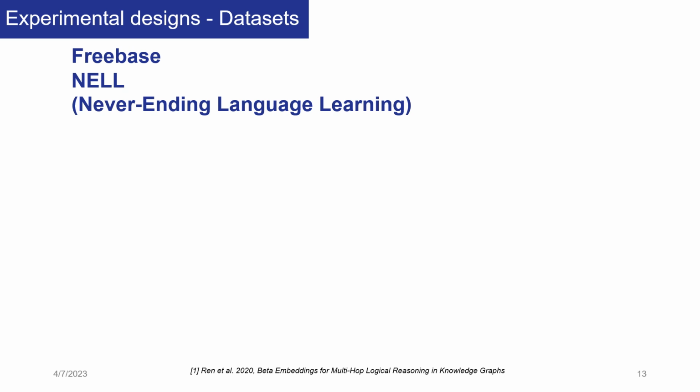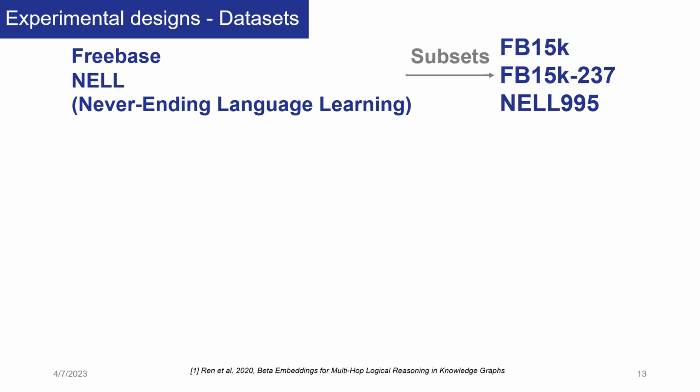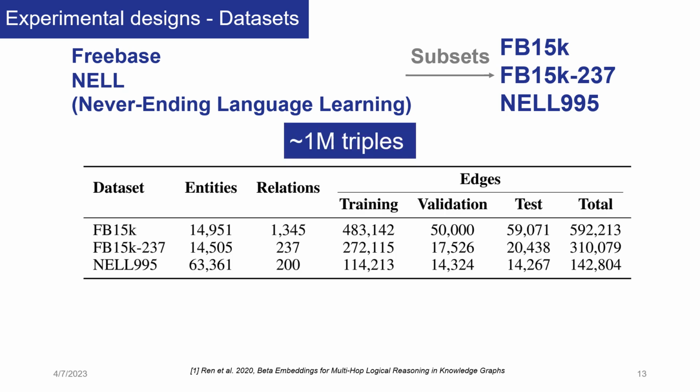These are Freebase and Never-Ending Language Learning, also known as NELL. However, these large knowledge graphs are computationally expensive in space and time to pre-process data and train models. We therefore use subsets of these large knowledge graphs to have three datasets for training models. These are FB15K, FB15K-237 from Freebase, and NELL995 from Never-Ending Language Learning. These datasets have around 1 million triples in total. We split each of these datasets into a training, validation, and test set.